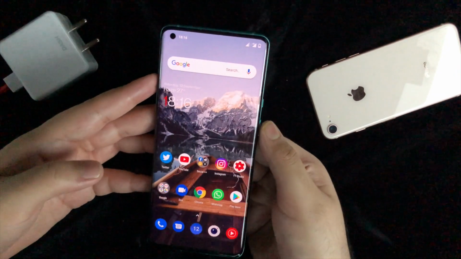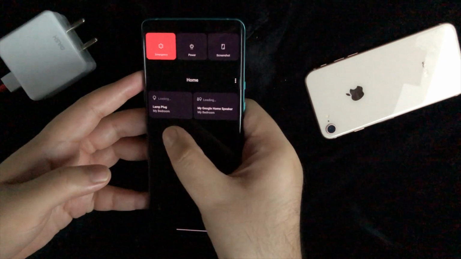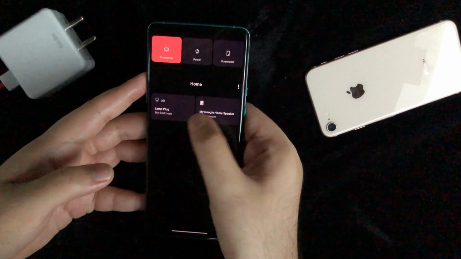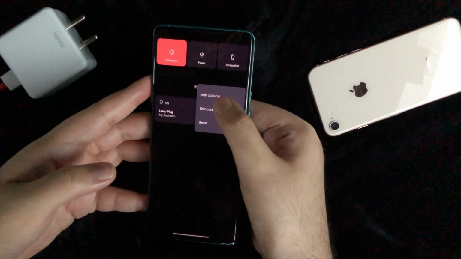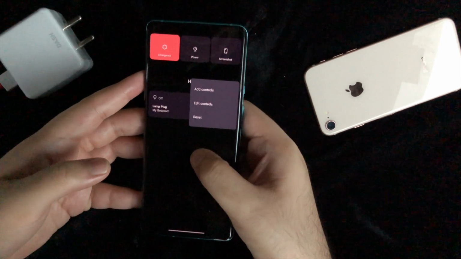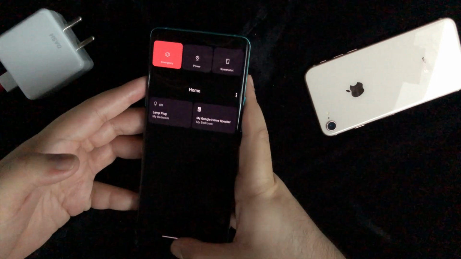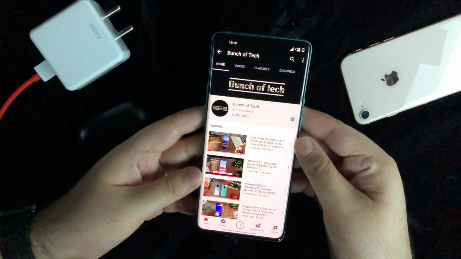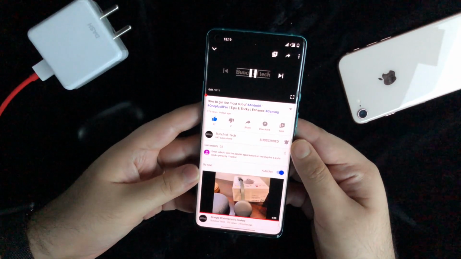Moving on to another feature, which is device controls. These were not available on the Oxygen OS or Android 11 Developer 3. Now they are. Frankly, they are okay. You can access them from the power menu, but I would like more sort of a widget to control my Google Assistant devices.